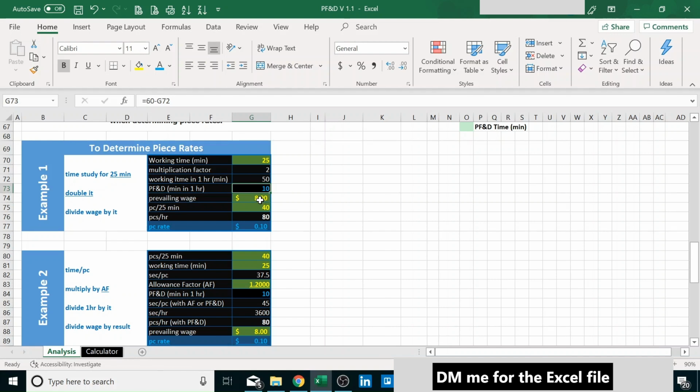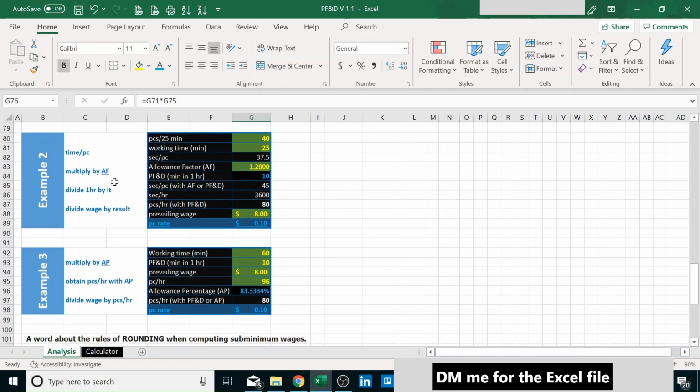And let's say the prevailing wage for workers with disabilities doing that type of job in the area, in the state or the city or whatever, is $8 an hour. And we know that in those 25 minutes of timing, we built 40 pieces. So when we multiply by 2 it's 80 pieces. 80 pieces in 50 minutes. So how much is a piece rate? It's $8 divided by those 80 pieces. So the piece rate, or the cost per piece, is 10 cents. That's one way of getting it.